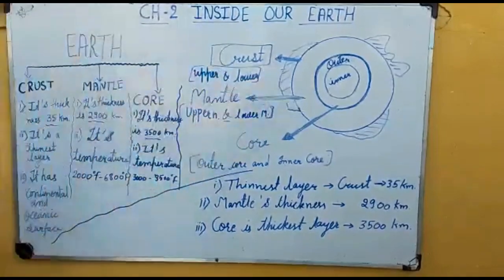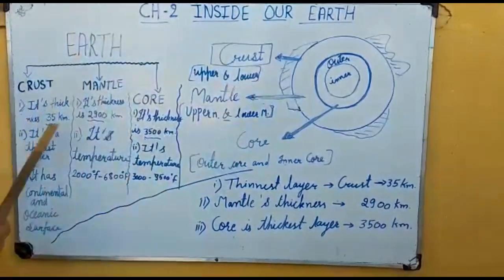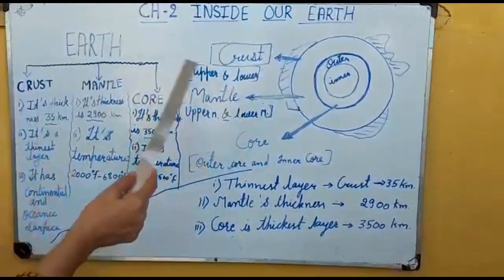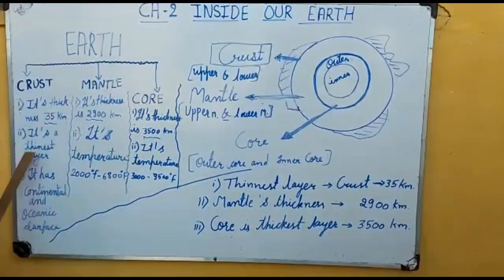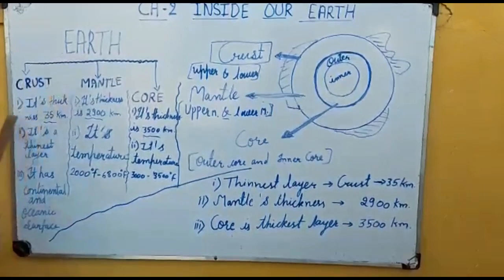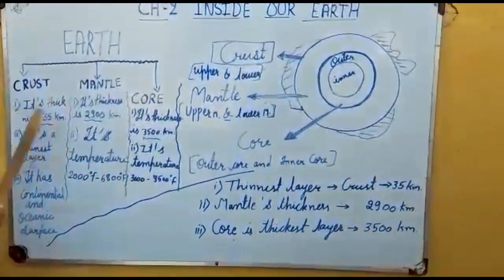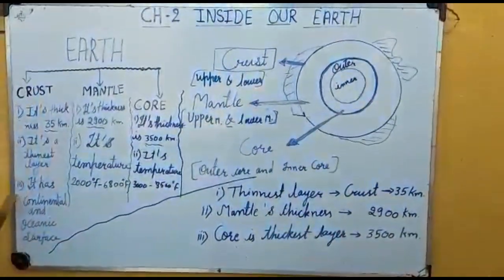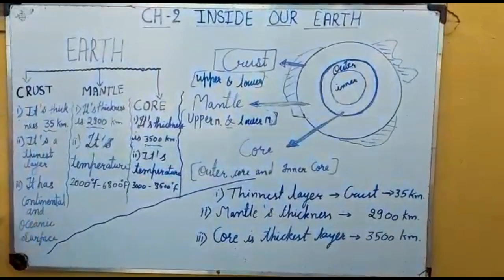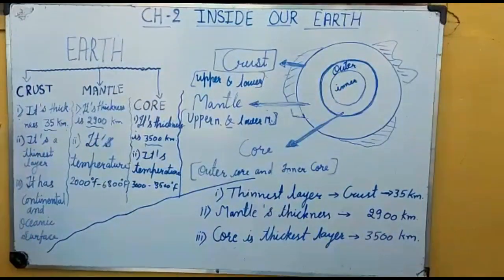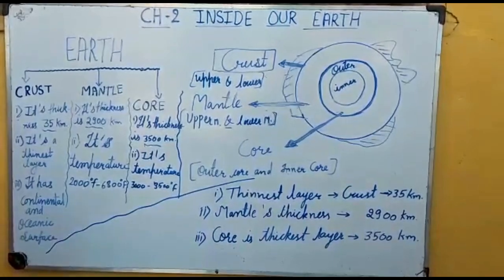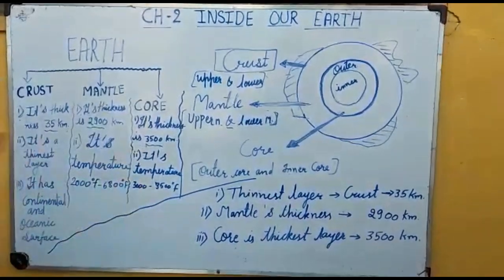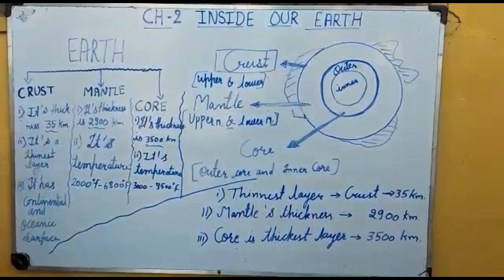Now we move this side. The earth is divided into three layers: crust, mantle and core. The crust is the thinnest layer. Its thickness is only 35 km. It has surfaces like continental and oceanic. These are the important features of the crust. We are discussing more about the crust in the next video.